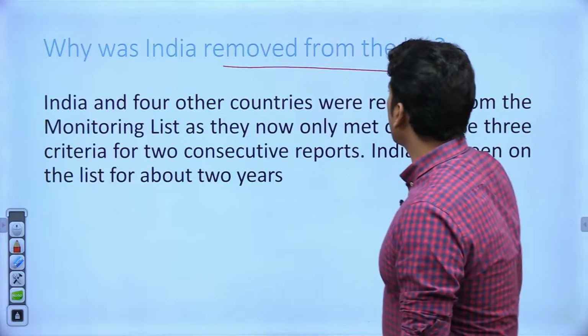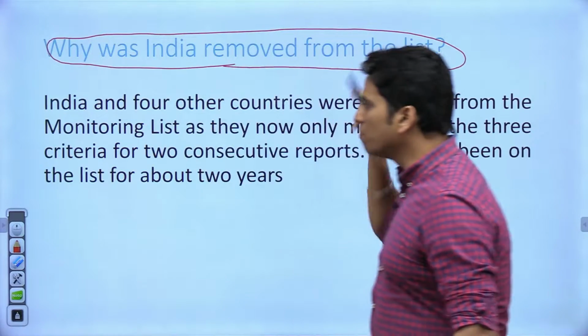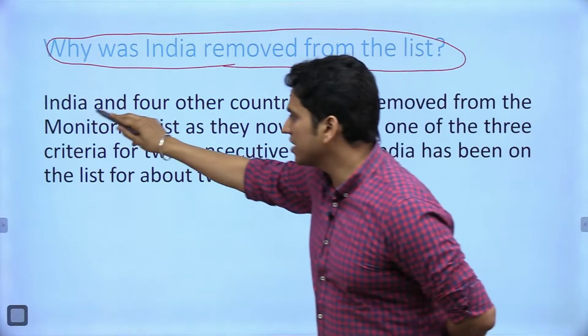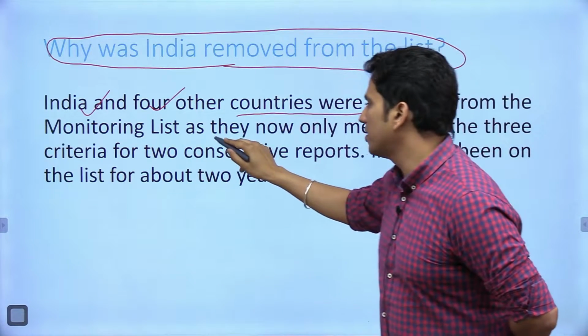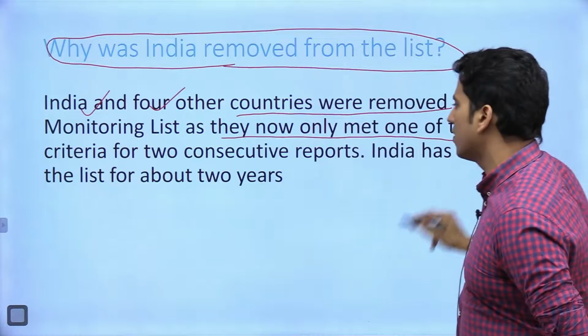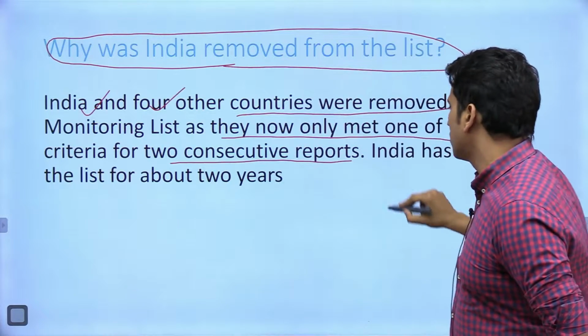व्हाई वाज इंडिया रिमूव्ड फ्रॉम द लिस्ट? इंडिया को रिमूव क्यों करा गया? अभी मैंने बताया था कि 4 और कंट्रीज को रिमूव किया गया था. India and the 4 other countries were removed from the monitoring list as they only meet one of the 3 criteria for 2 consecutive reports.